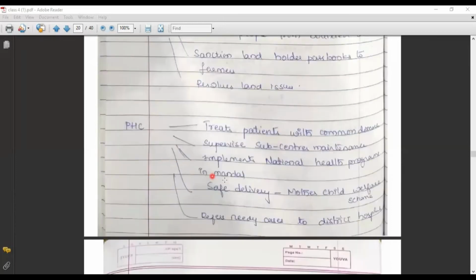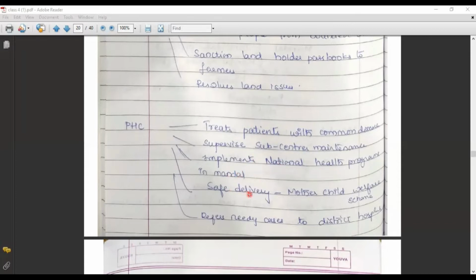Coming to the next one, PHC, Primary Health Center. The primary health center is another public institution which mainly treats patients with common diseases. They supervise the sub-centers and see to their maintenance. They implement the national health programs at the mandal level.